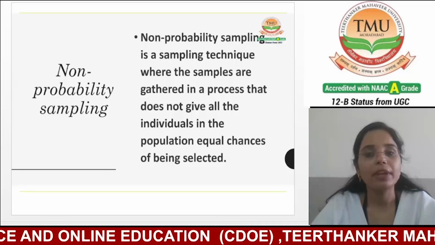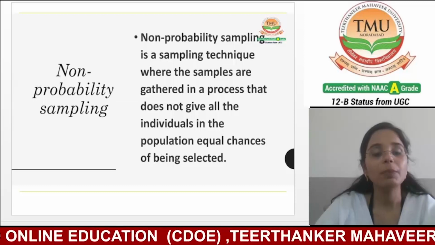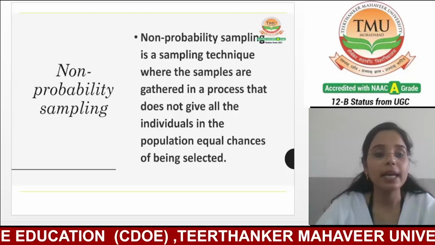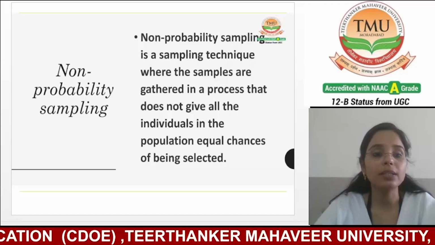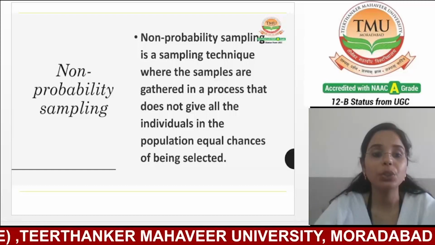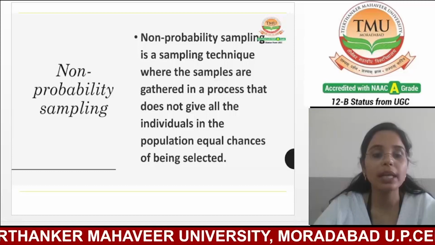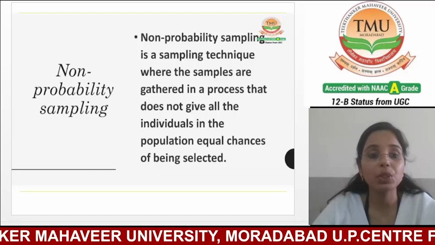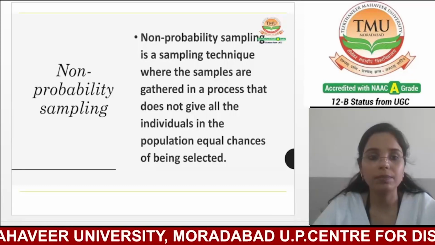In a simple way, we can say that non-probability sampling is a technique used in statistics to select a sample from a population without ensuring that every individual has an equal chance of being chosen.